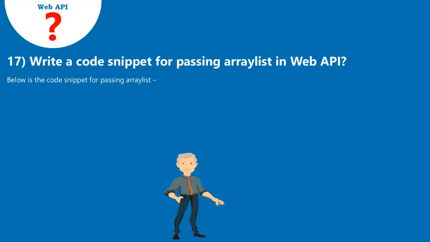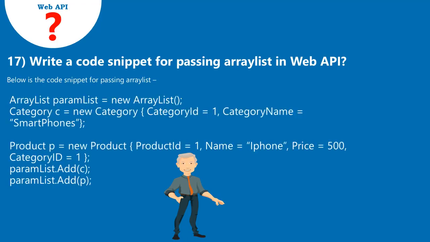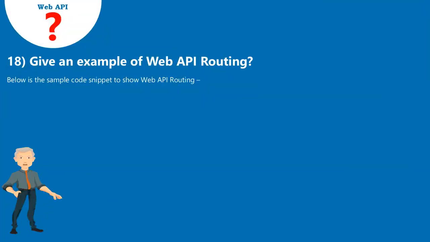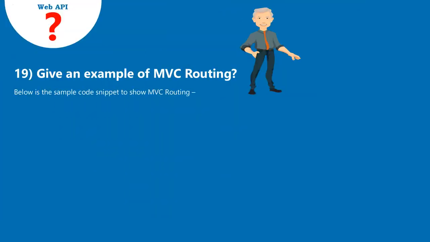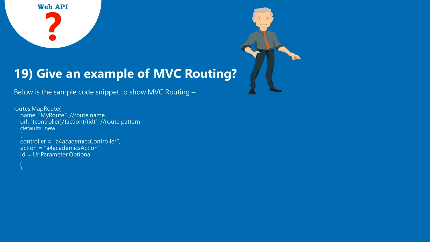17. Write a code snippet for passing ArrayList in Web API. Below is the code snippet for passing ArrayList. 18. Give an example of Web API routing. Below is the sample code snippet to show Web API routing. 19. Give an example of MVC routing. Below is the sample code snippet to show MVC routing.